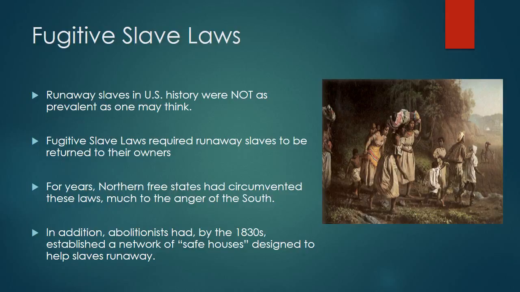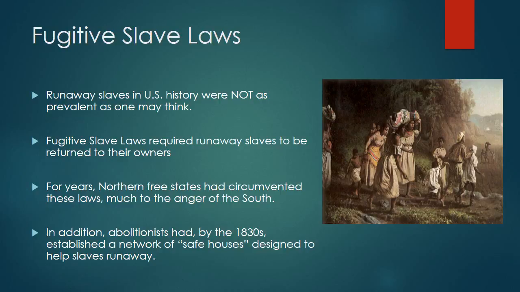Another reason they didn't run away in large numbers is that most of them were illiterate. They could not read. And if you can't read, you couldn't read a map. So they wouldn't even know where to go. Okay? So you're not really talking about thousands or even millions of runaway slaves here in American history. But the issue became a big issue in the 1840s, largely because of symbolism.